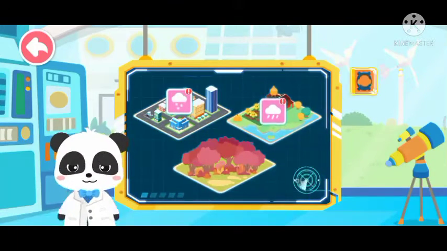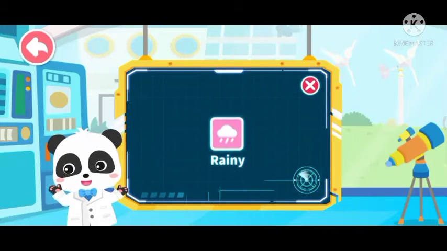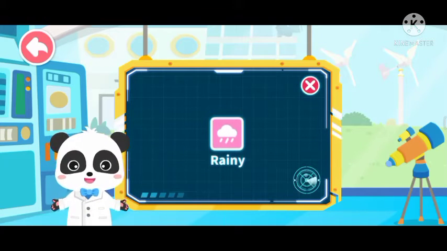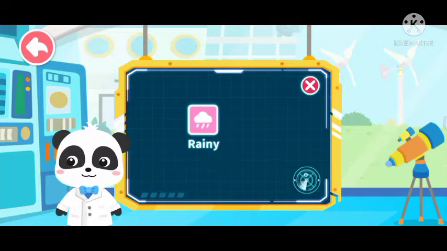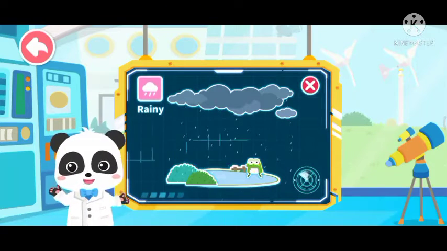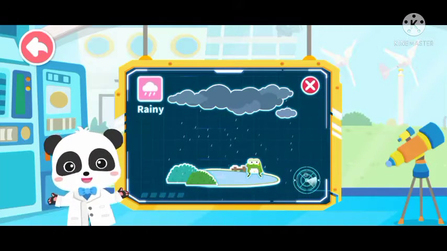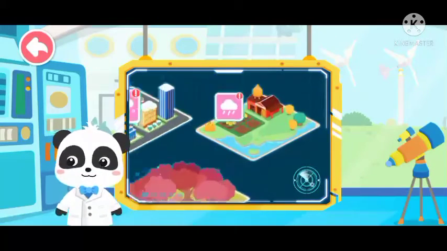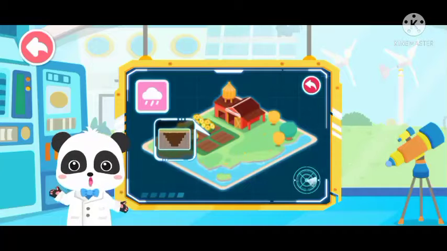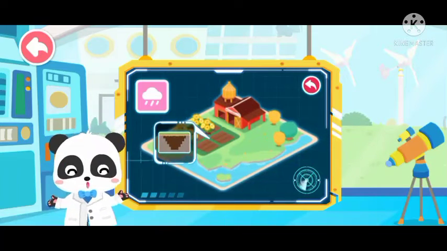There's a new weather. Rainy. The symbol for rainy weather is a rain cloud. It's raining. There are raindrops falling from the sky and the ground is soaked. Let's see what everyone is busy with during this weather.